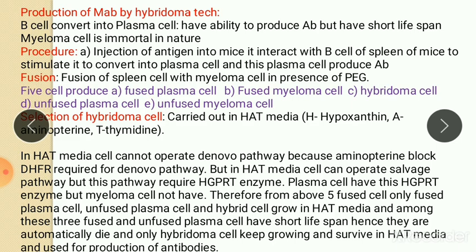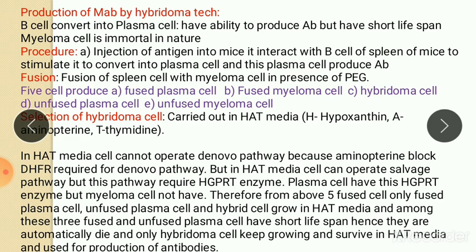And in case of de novo pathway, completely new nucleotide are synthesized using small metabolites like sugar, amino acids, which are present in media.